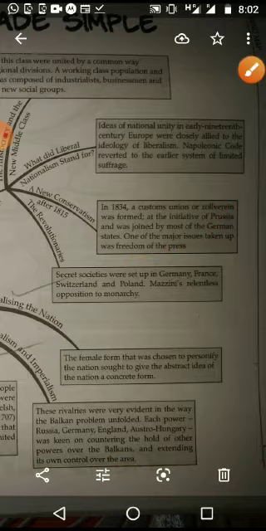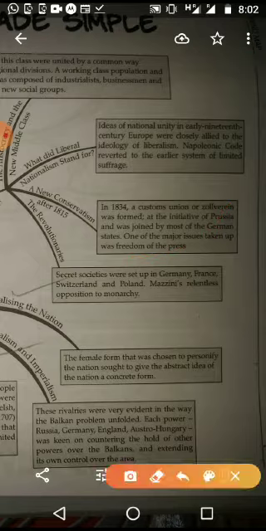And the next one is the revolutionaries, some other group. We can see three groups here: one is liberals, another is conservatives, another is revolutionaries. So we are going to think about revolutionaries. They set up secret societies in Germany, France, Switzerland, Poland, and Mazzini's secret societies showed relentless opposition to the monarchy.